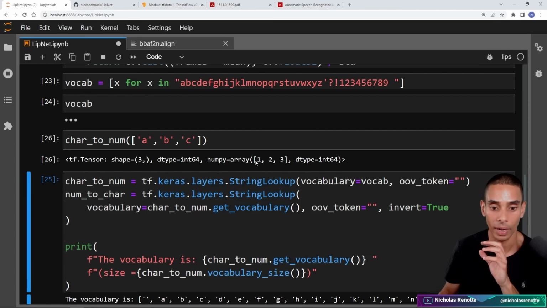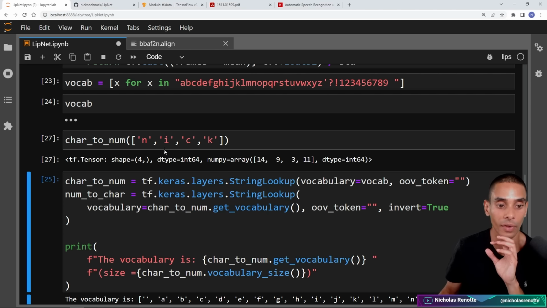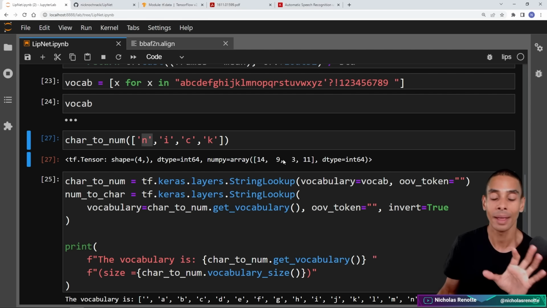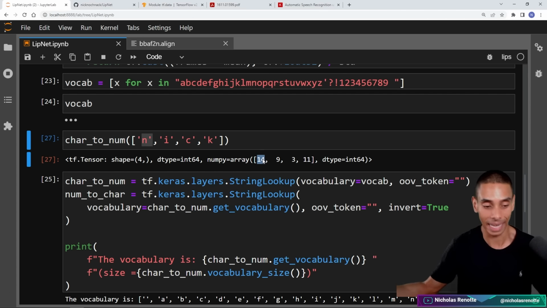And you can see it's converting it to 1, 2, 3. Now, if I went and typed in N, I, C, K, you can see it's converting each one of these characters to an integer over here. So this is effectively not necessarily one hot encoding our data set, but it is tokenizing it and returning a specific token value or an index effectively.